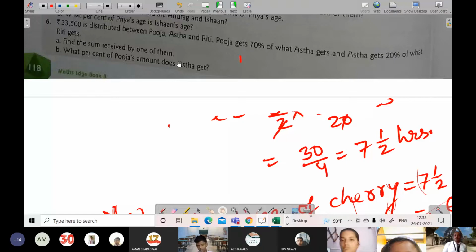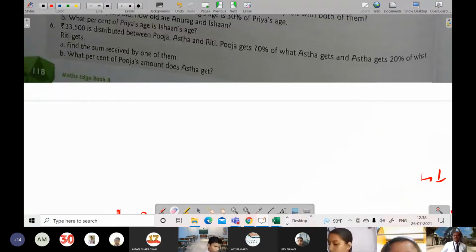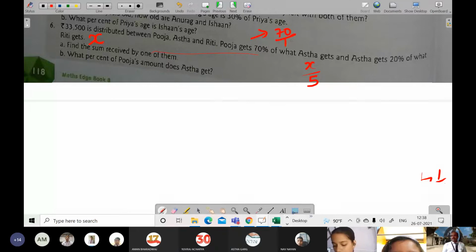Then Astha will get 20% of X. That is, it will become X by 5. If Riti is getting X, then Astha will get X by 5. And Pooja will be getting 70% of X by 5. That means 70 by 100 into X by 5.